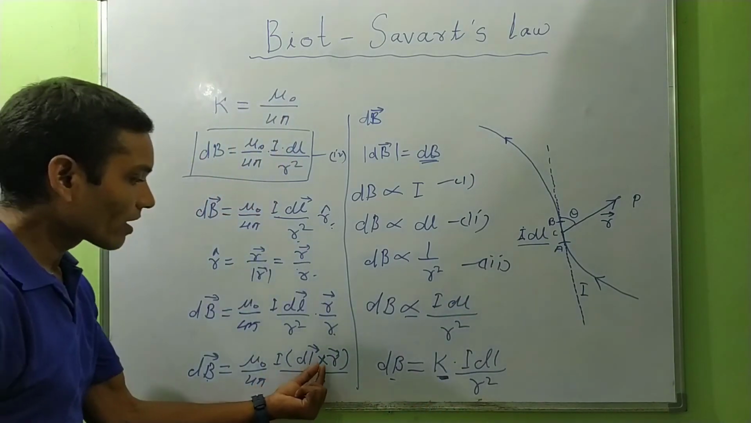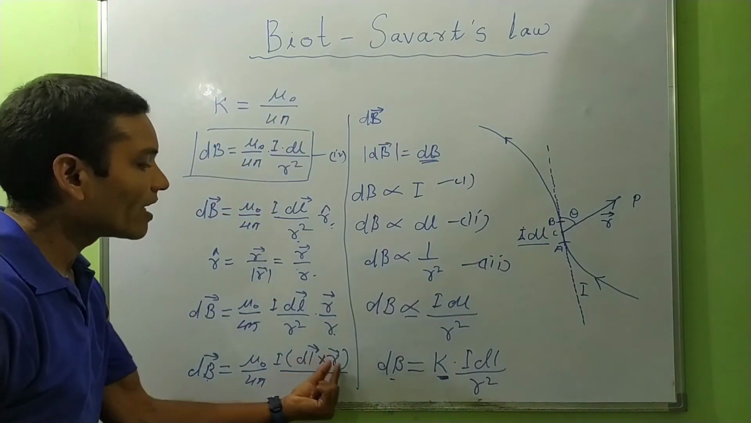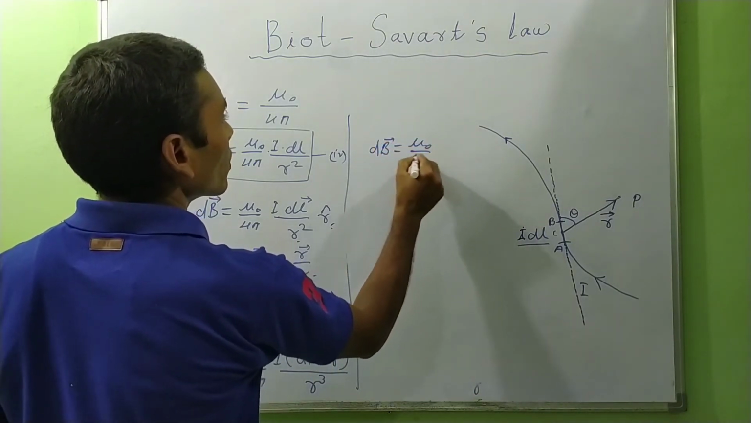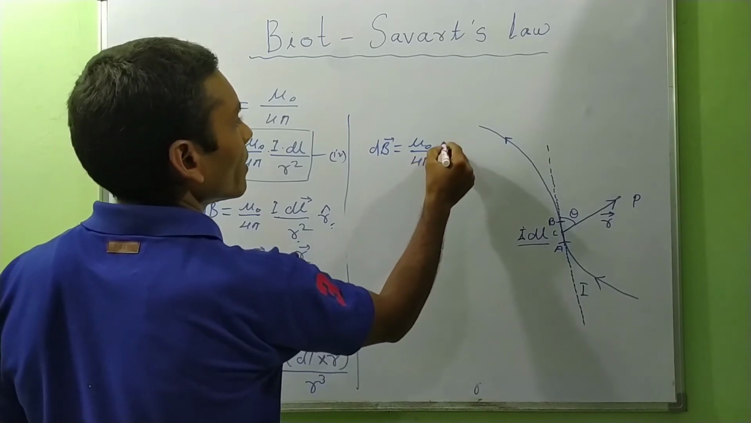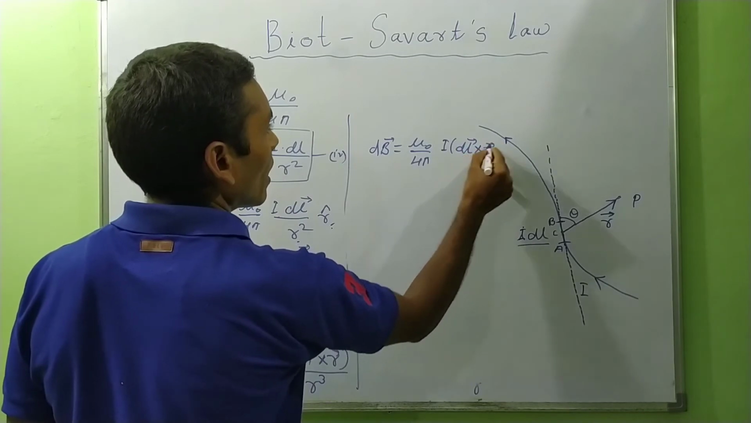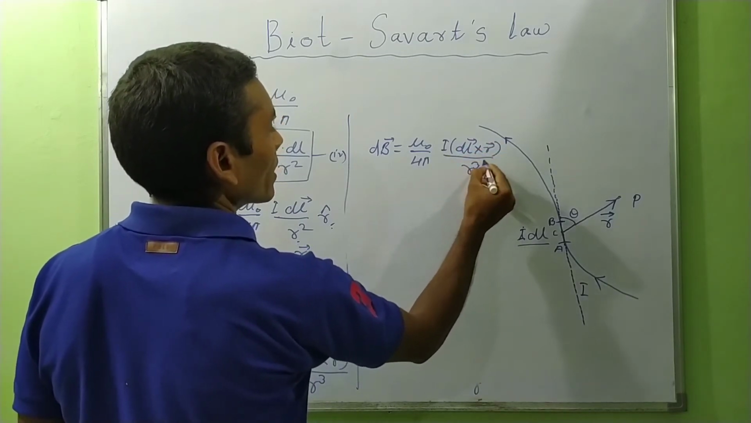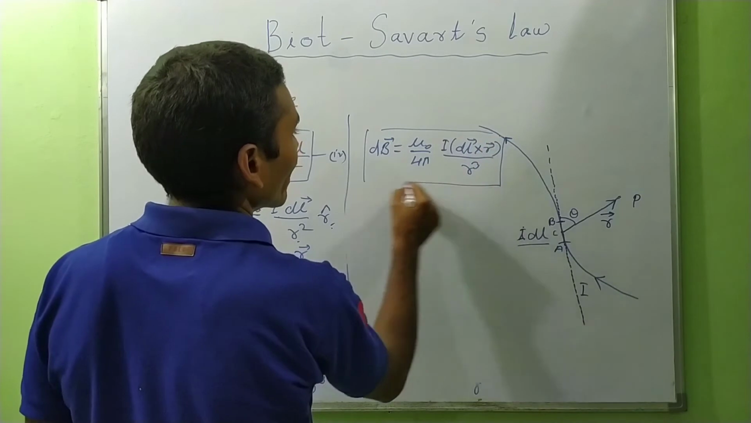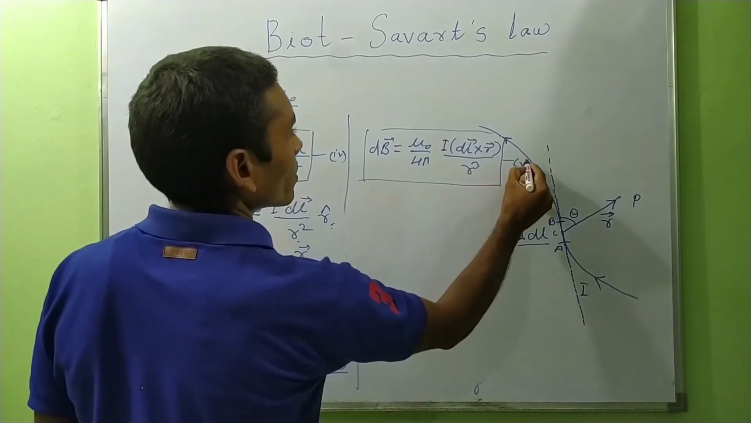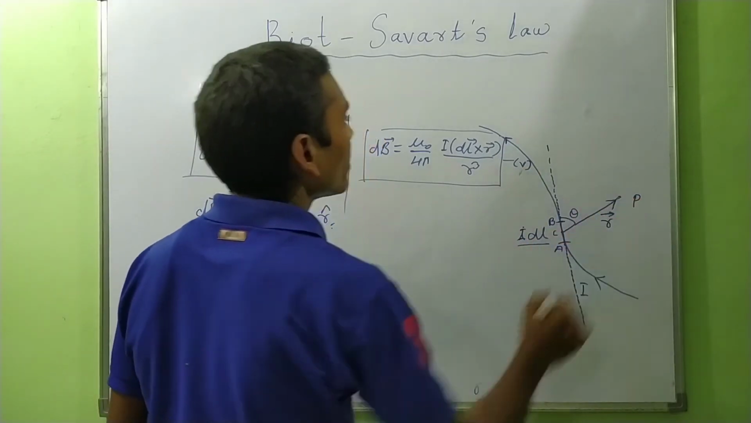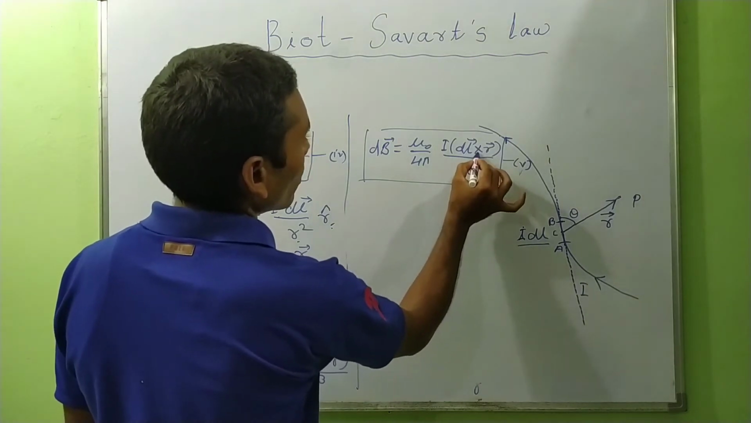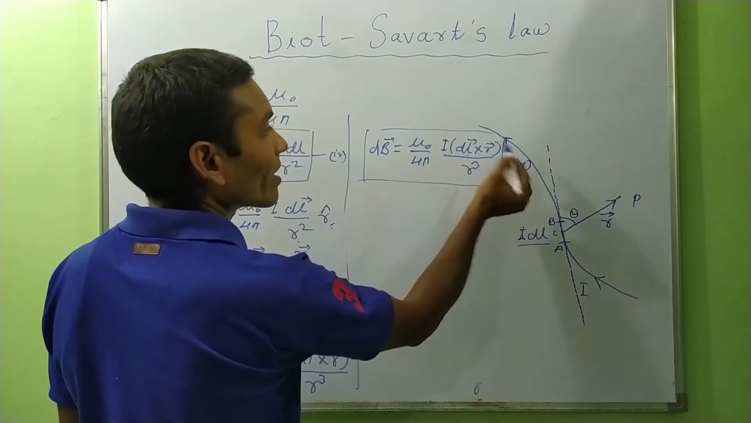That's why here we are taking the cross product of dl and r. Equation: vector dB equal to mu naught over 4 pi, I into vector dl cross vector r upon r cube. This is the vector form of magnetic field produced at point P. So okay, now we know that this is the cross product of vector dl and vector r.